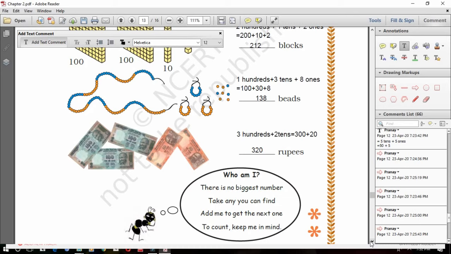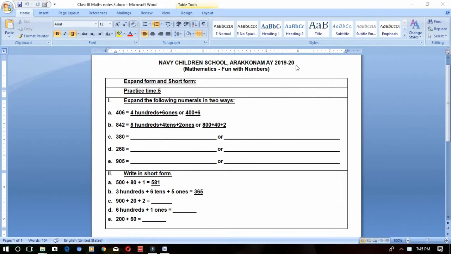So I'll give you the homework worksheet, which consists of expanded form and short form. Okay, children, this is the worksheet which you are going to do in your notebook. So first one, what is that? Practice time 5. Expand the following numbers in 2 ways. I've already shown you how to write the numbers in expanded form in 2 ways. So see the first question, 406. If you want, you can write the places on top of the numbers. 4 is in hundreds place, so write 400 plus 0. 0 doesn't have any value, so we don't need to expand it. So leave that and go to the 6 ones. So plus 6 ones. 400 plus 6, 406.